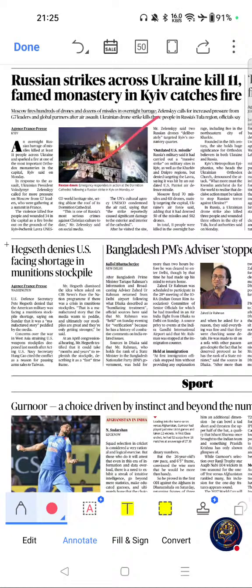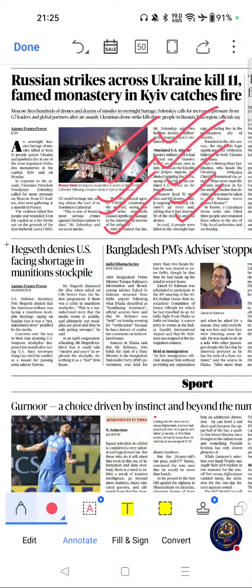Russian strikes across Ukraine kill 11. Famed monastery in Kyiv catches fire. If you see the importance of this article, Russia-Ukraine conflict remains a major UPSC IR topic. UNESCO World Heritage Sites are frequently asked in Prelims. This is relevant to international humanitarian law, and this article is important for global security discussions. Questions have appeared on UNESCO, armed conflicts, international humanitarian law, and Russia-Ukraine conflict.